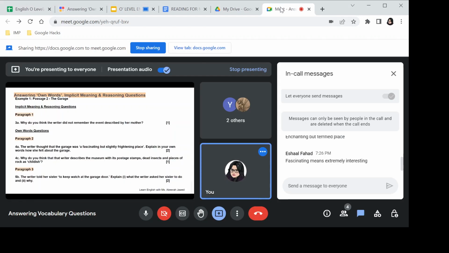Okay. Fascinating means extremely interesting. Yes, exactly. Okay. So when something is extremely interesting, it really holds your attention for some time. It attracts you. So we can say attractive, you can say interesting, you can also say that she was drawn to it because we need to comment on her feelings here. Astonishing would be surprising. We can't write astonishing, because it will completely change the meaning there.